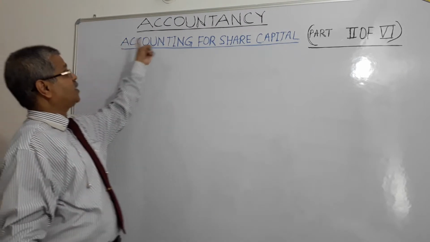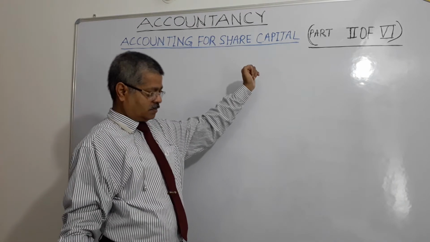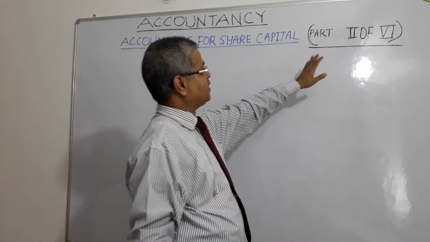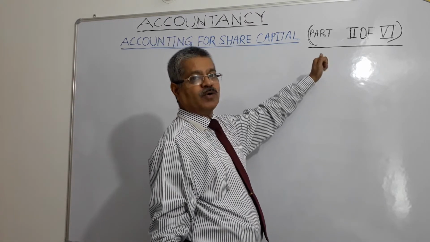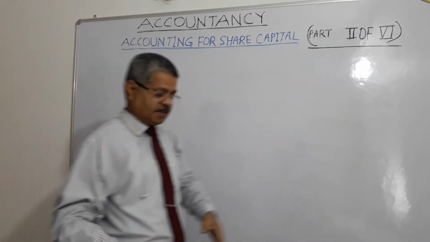Today our subject is accountancy. Our chapter is accounting for share capital, and we have divided this chapter in 6 parts. Part 1 we have already covered. This is the second part, part 2 of 6, right?